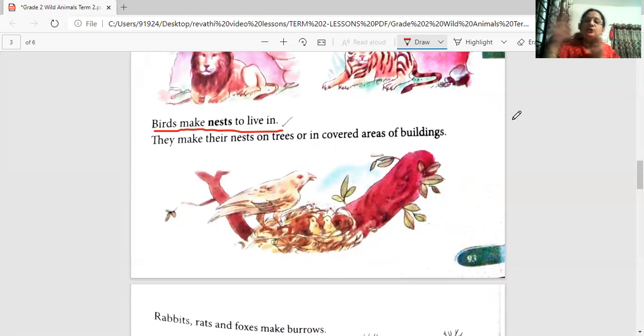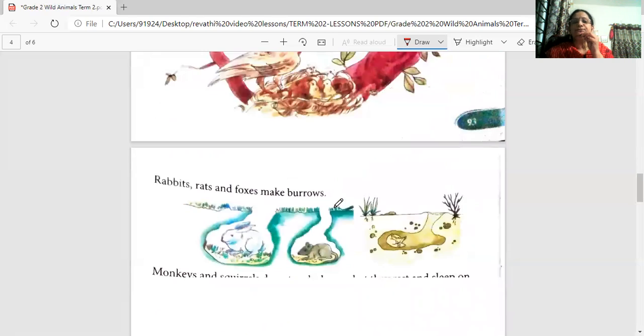And so many grooves will be there, windows will be there, sunshades will be there. So sometimes you find the bird keeping the nest in your balcony. Yes or no? So they will make their own house. They make their own nest on the tall buildings also. So they make their nest on the trees or on the buildings.